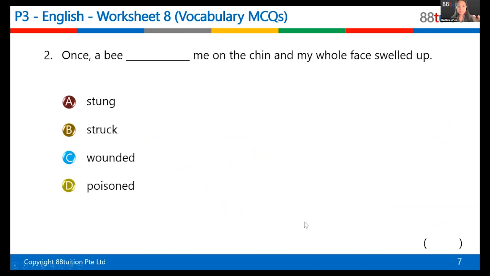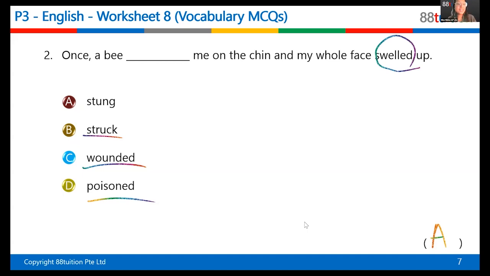Okay, number 2 wants to give me the answer. Anyone? Number 2? Yes, Vaishnavi? Stung. Very good. The answer is A. Now, can you tell me why? It's because it's past tense. Yes, but everything here is also past tense. Wounded, poisoned, swelled, struck, they're all in past tense, but why is the answer stung?